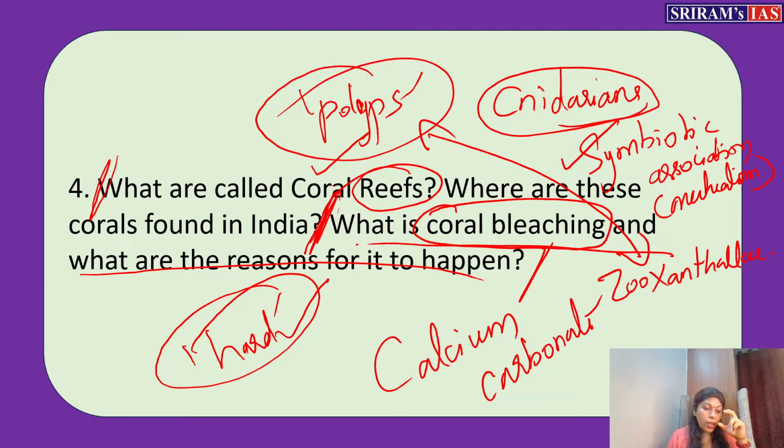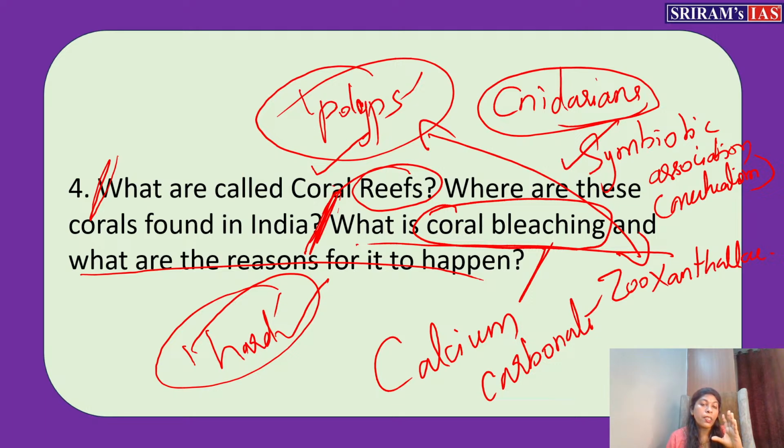They will be located mainly in tropical waters, though you can find some in cold areas, and they require low sedimentation. Temperatures should be around 23 to 29 degrees mostly. Other than this, they will not be found anywhere. Most of the reef building corals are located here only. They only live in this kind of condition.